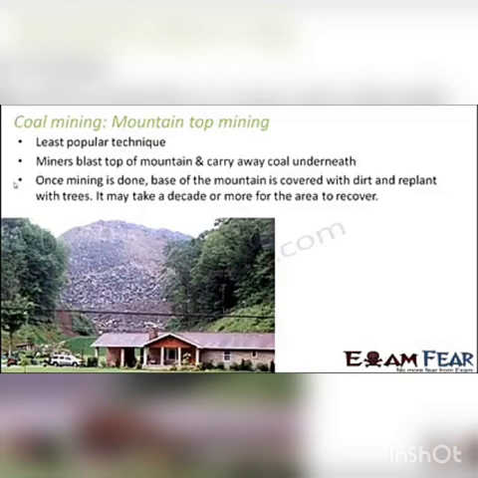So this is not a very popular technique because you are basically devastating that area, and then you actually need to wait for a long time for that area to recover. So it is not a very advisable technique. However, in areas where they actually have a mountain beneath which a lot of coal is present, they do follow this technique.